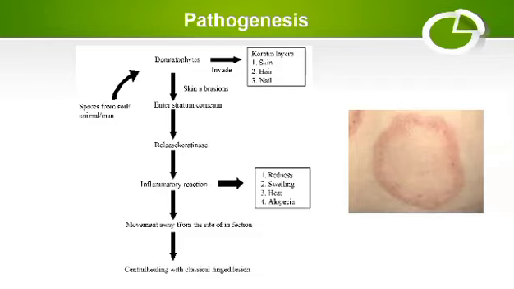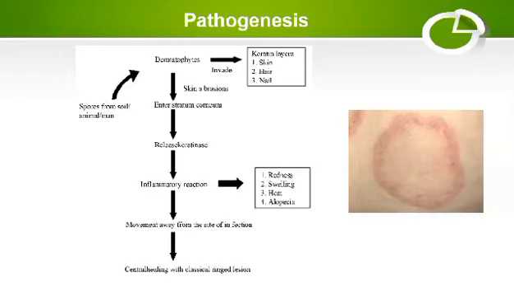resulting in keratinolysis. When there is keratinolysis, there is inflammation in the skin, which will show the following four signs: redness, swelling, heat, and alopecia. As you can see in this picture, there is redness of the skin, there is alopecia of the skin, and when you touch that area of the skin, you will feel that it is hot to touch. And once this lesion has started appearing, it spreads in the body in a centrifugal manner, meaning it will spread from center towards periphery.